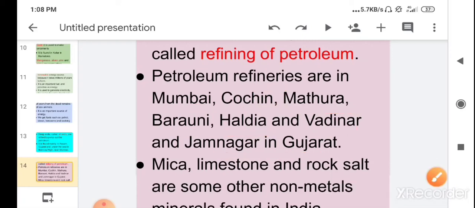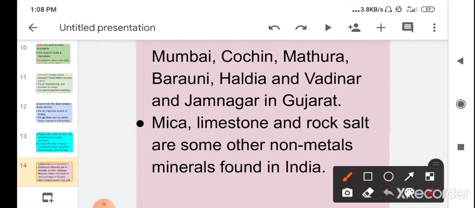Children, there are some other non-metals which are also found in India. They are mica, limestone and rock salt. So these are some other non-metal minerals which are also found in India.